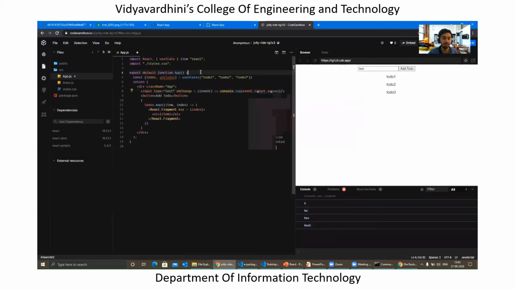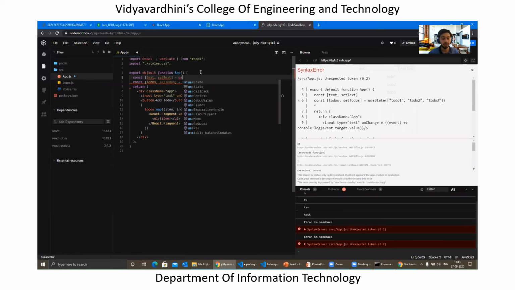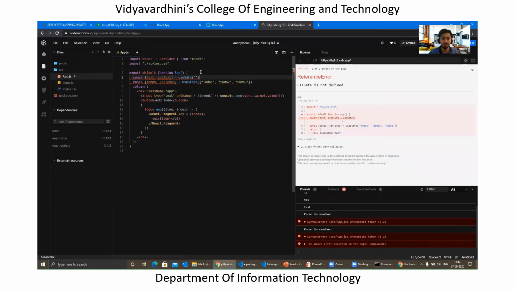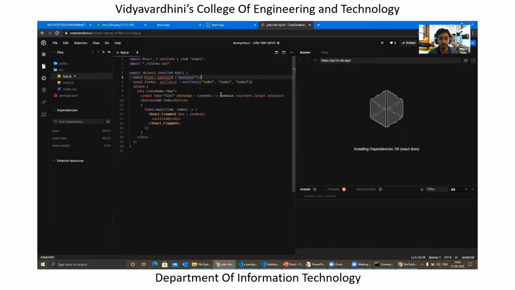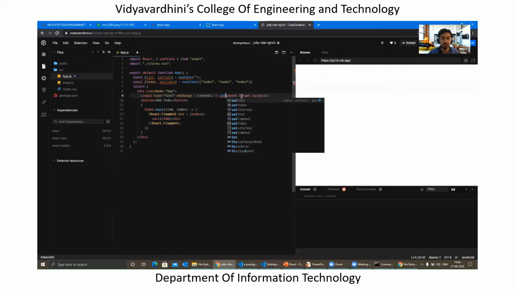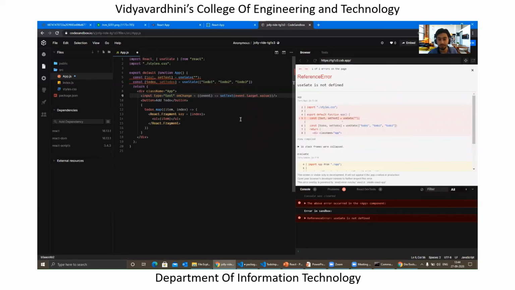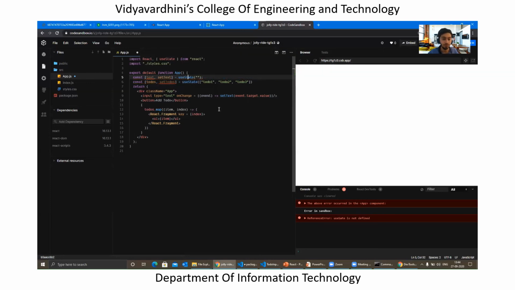So what we can do is we can just keep another state over here for just holding the text. So whenever I just start writing something, I want the text to be stored somewhere, right? So in this case, I will be creating another state. Initially it will be empty, but once I start writing something, I need to set that specific state to the value which I'm typing, right? So I can just set text to that specific value, right? So in this case, the text will be set over here, okay? And in this case, oh, it's not state, it's set state, okay? So this is going to be one thing.